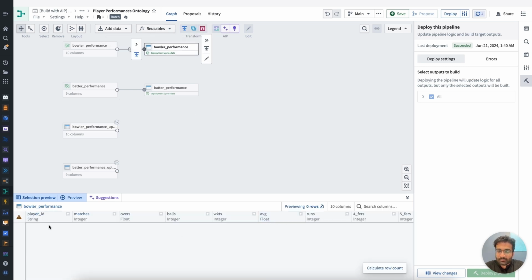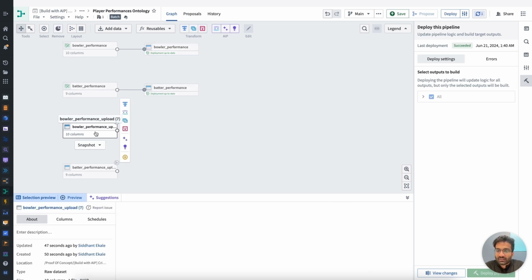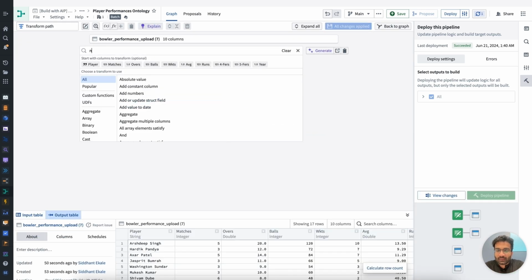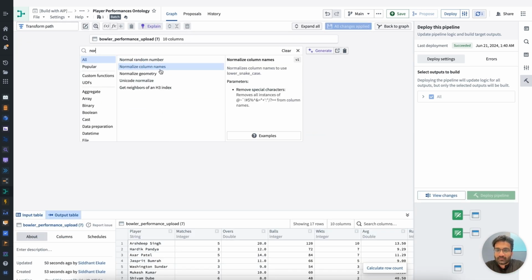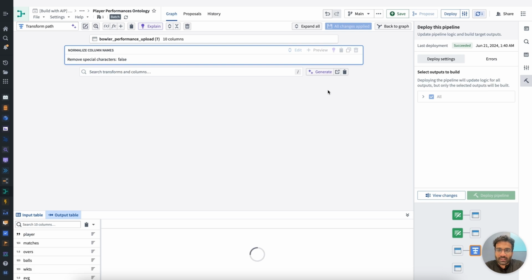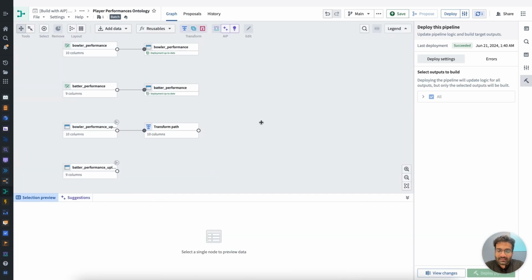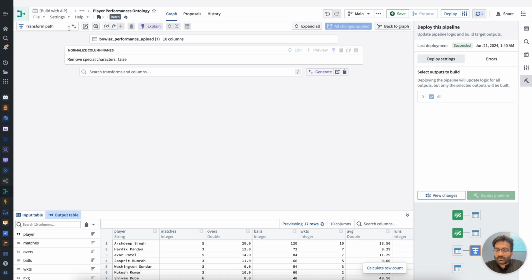So that's something that I'm also going to bring in. So I'm going to do some of those transformations live. So here, for example, I'm going to transform this table. I'm going to normalize the names of the columns from title case to lower snake case. I can see that preview. Let me also name this transformation.